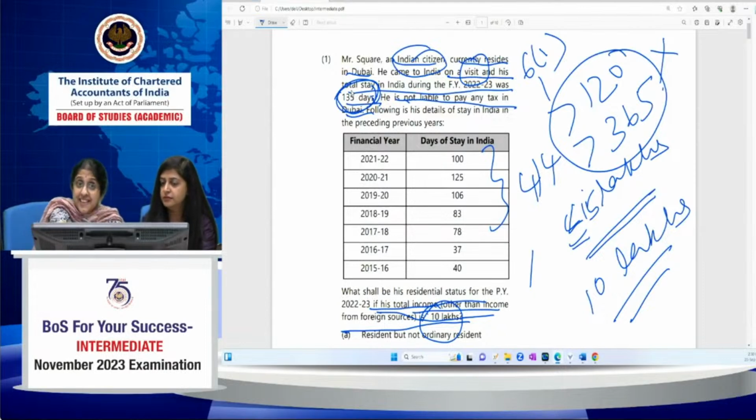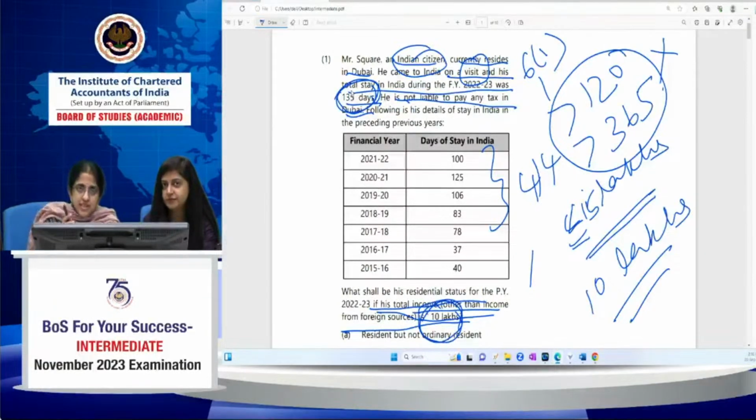Okay, and he is an Indian citizen. He's satisfying those conditions: Indian citizen, residing in Dubai where he does not have to pay any tax. For deeming a person to be a resident, you don't require any day of stay in India. There's no condition of stay in India. But what is another important thing which you have to see? In 61A also, the total income, other than income from foreign sources, should be greater than 15 lakh. In this case, since it's only 10 lakh, 61A will not apply to him.